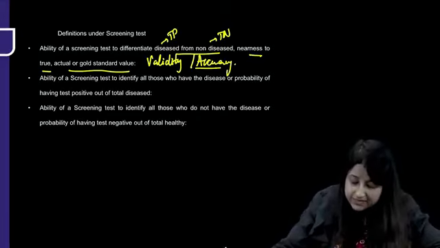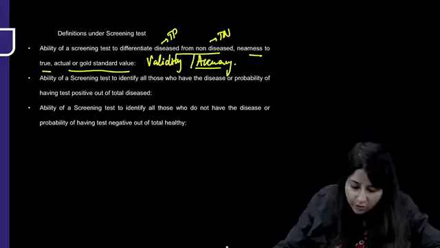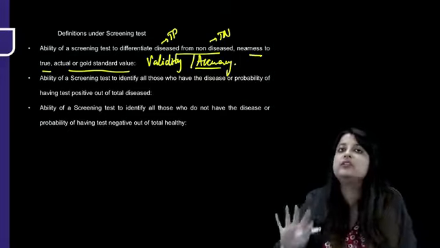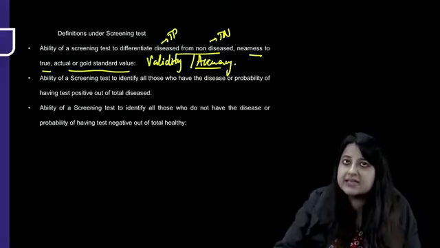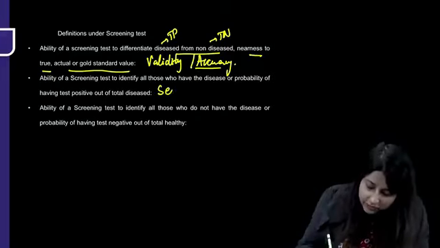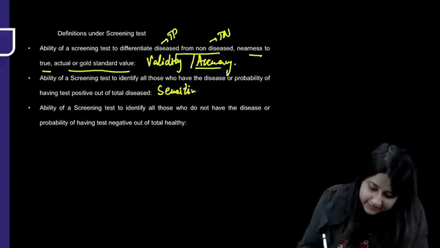The ability of a screening test to identify all those who have the disease, or the probability of having a test positive out of the total diseased. If 100 are diseased, then what are the chances of having the test positive? So what is this? All those who have the disease: sensitivity.